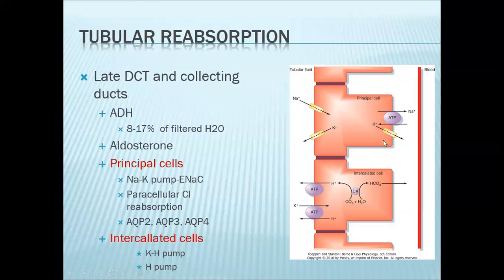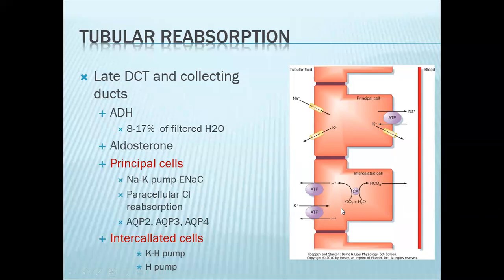When aldosterone is present, aldosterone will increase the activity and number of your sodium-potassium pump in the principal cells. So having said that, if aldosterone is present, that will increase sodium reabsorption, and of course together with that is water. Potassium secretion also increases. So when you have hyperaldosteronism, expect your patient to be hypertensive and potassium in the plasma will be low, or you have hypokalemia.